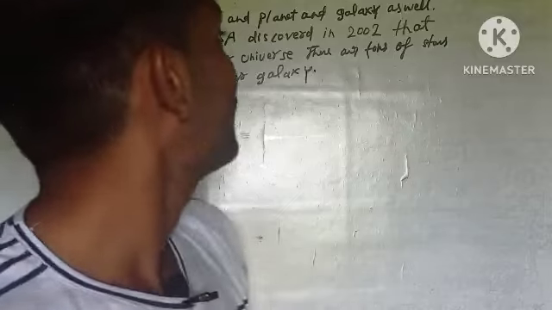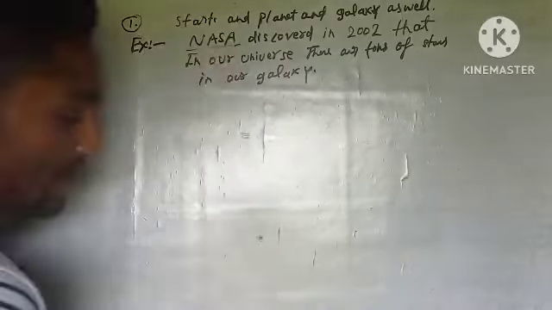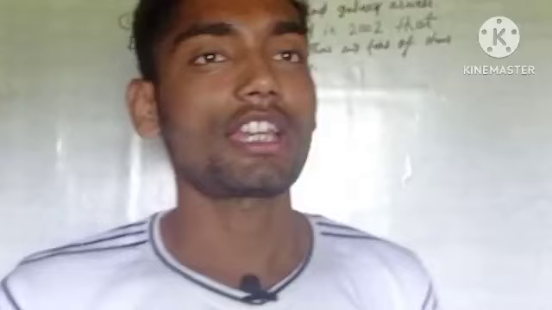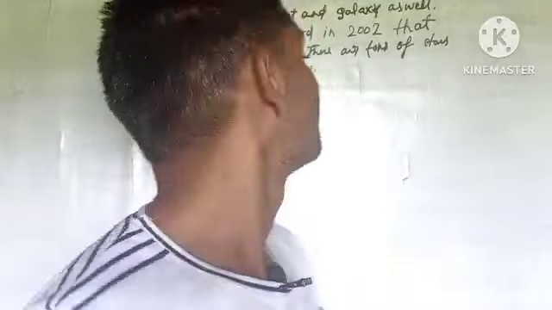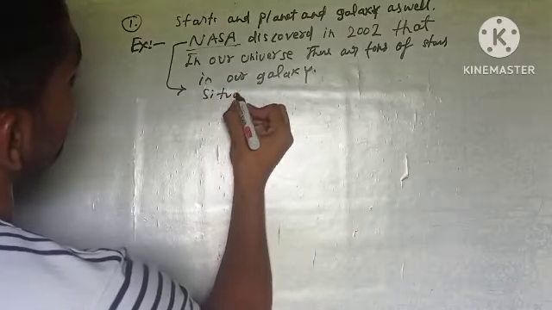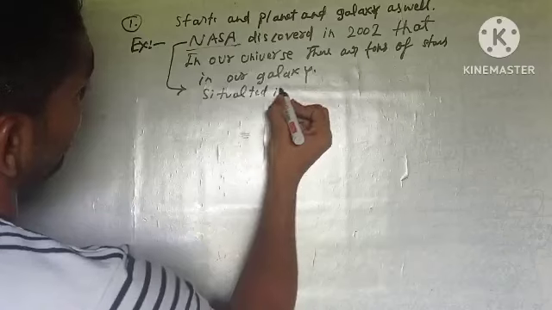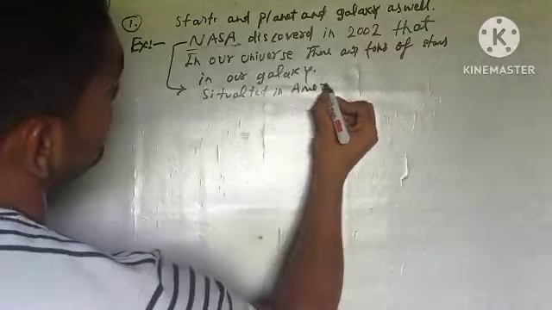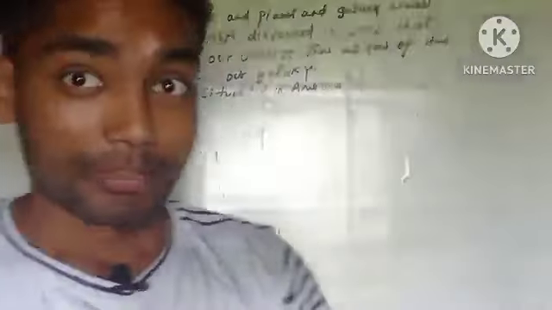So when we talk about NASA, NASA is an international space agency that is situated in America. And where?